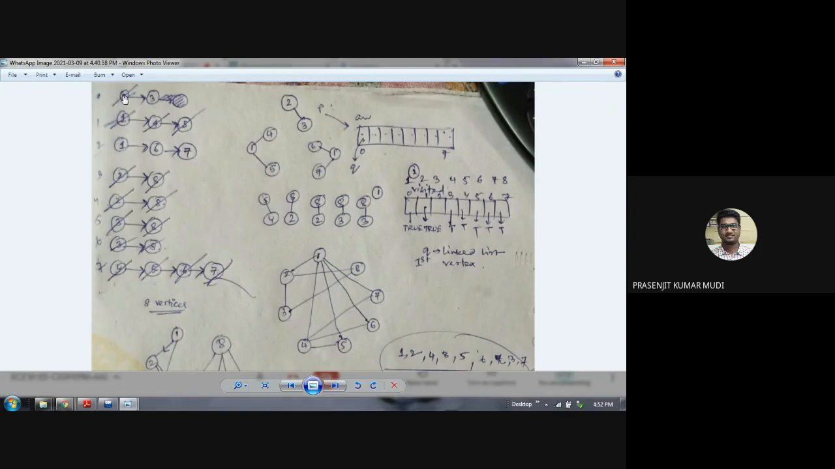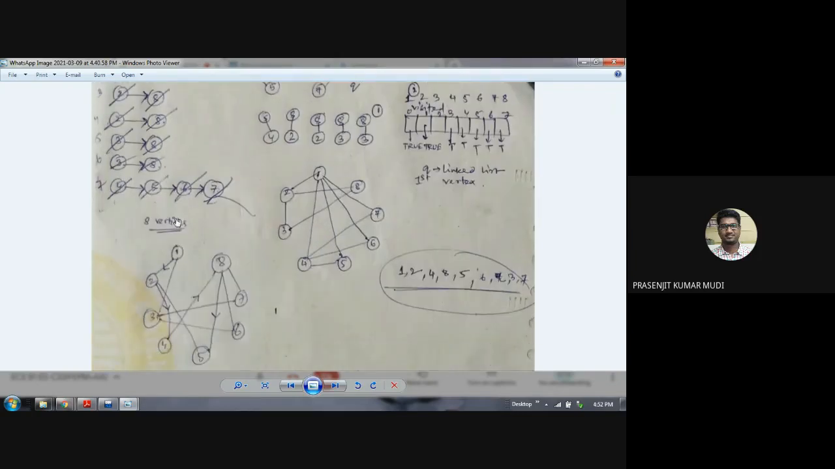This means 2 is adjacent to vertex 1, 3 is adjacent to vertex 1, 1 is adjacent to vertex 2, 4 is adjacent to vertex 2, 5 is adjacent to vertex 2. This linked list corresponds to vertices 1, 2, 3, 4, 5. This 2 pointing 8 linked list corresponds to vertex 5. That means 2 is adjacent to 5, 8 is adjacent to 5. That is the understanding from a given adjacency list. So either you will be given a graph or you will be given an adjacency list.